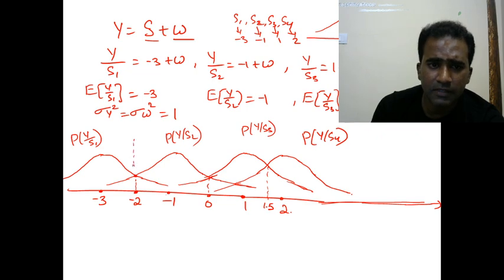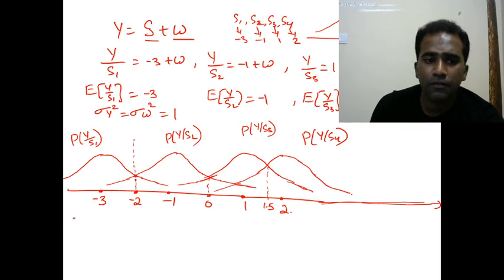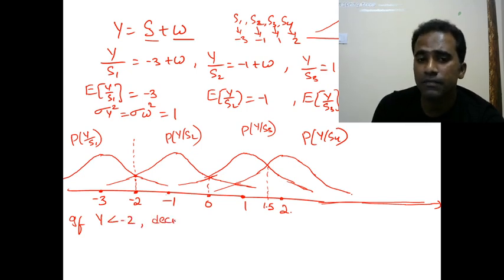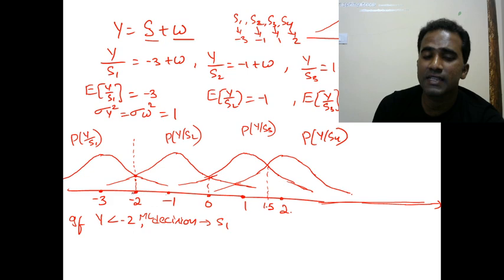The meaning of this is, if y is less than -2, what is the decision? Whenever you receive a voltage less than -2, according to the maximum likelihood criteria, you make a decision at the receiver that S1 is transmitted.